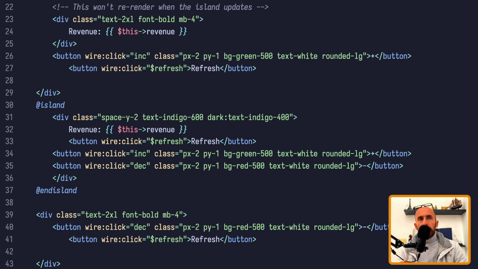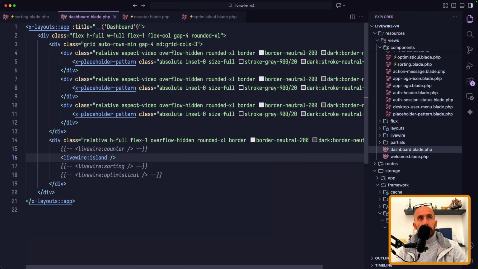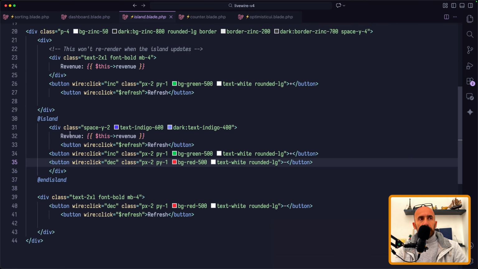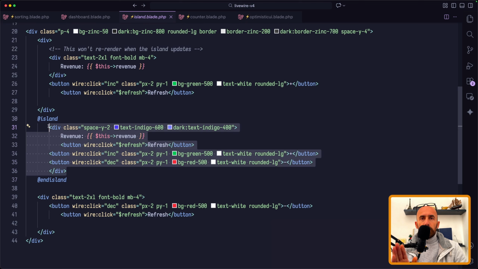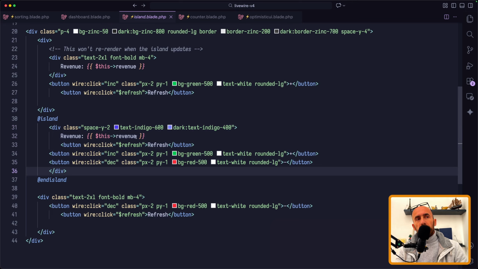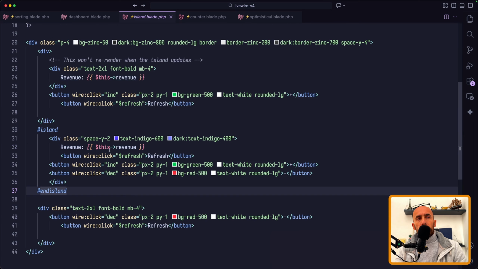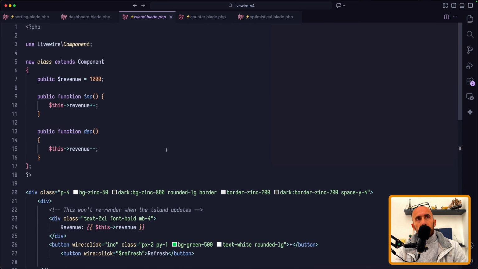So think of them as mini components within your component, okay? So this, let's say this first, and let's go to island. And here we have this island. Now think of this one as a small component. And yeah, we can create a separate component, but this is more useful. Why? Because here we can have access to all the properties we have in this component.